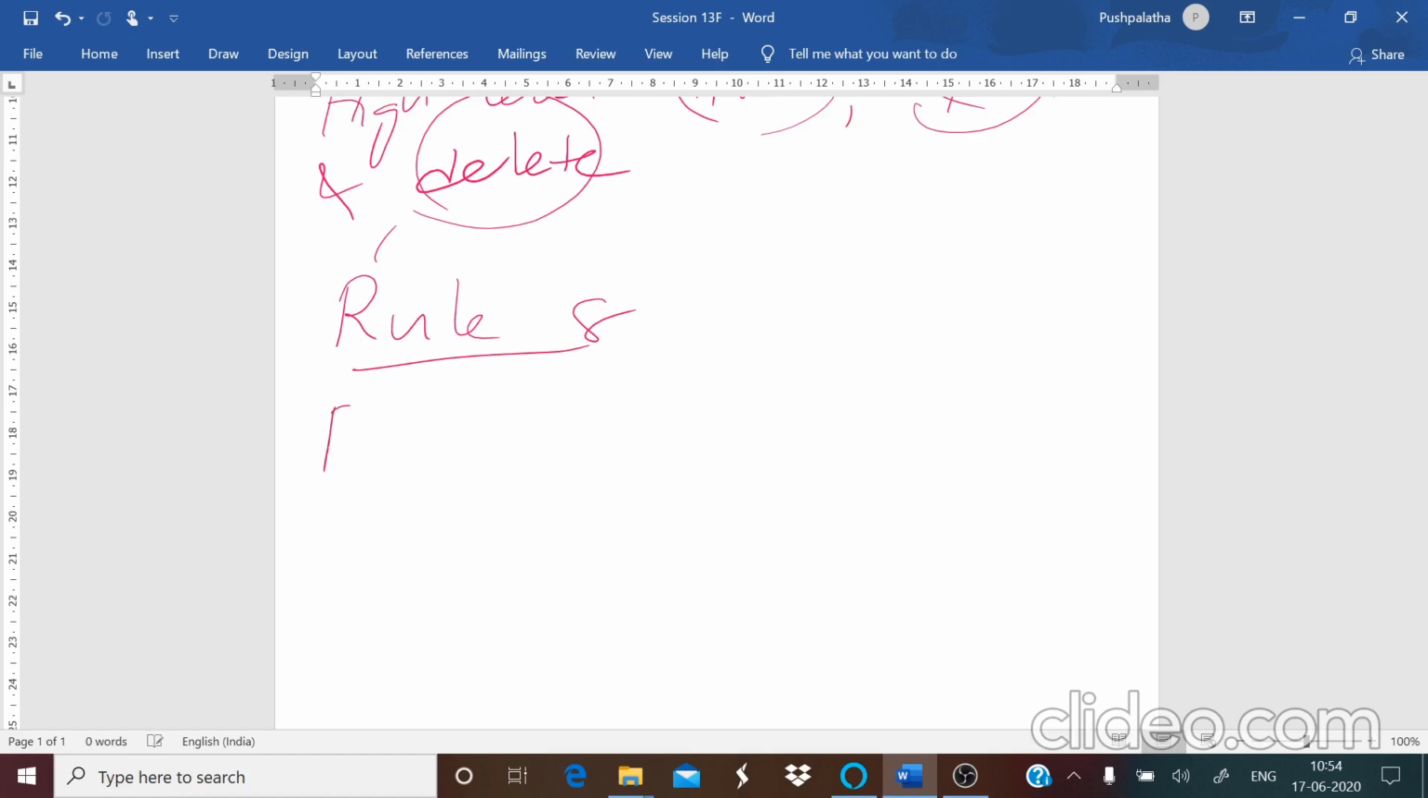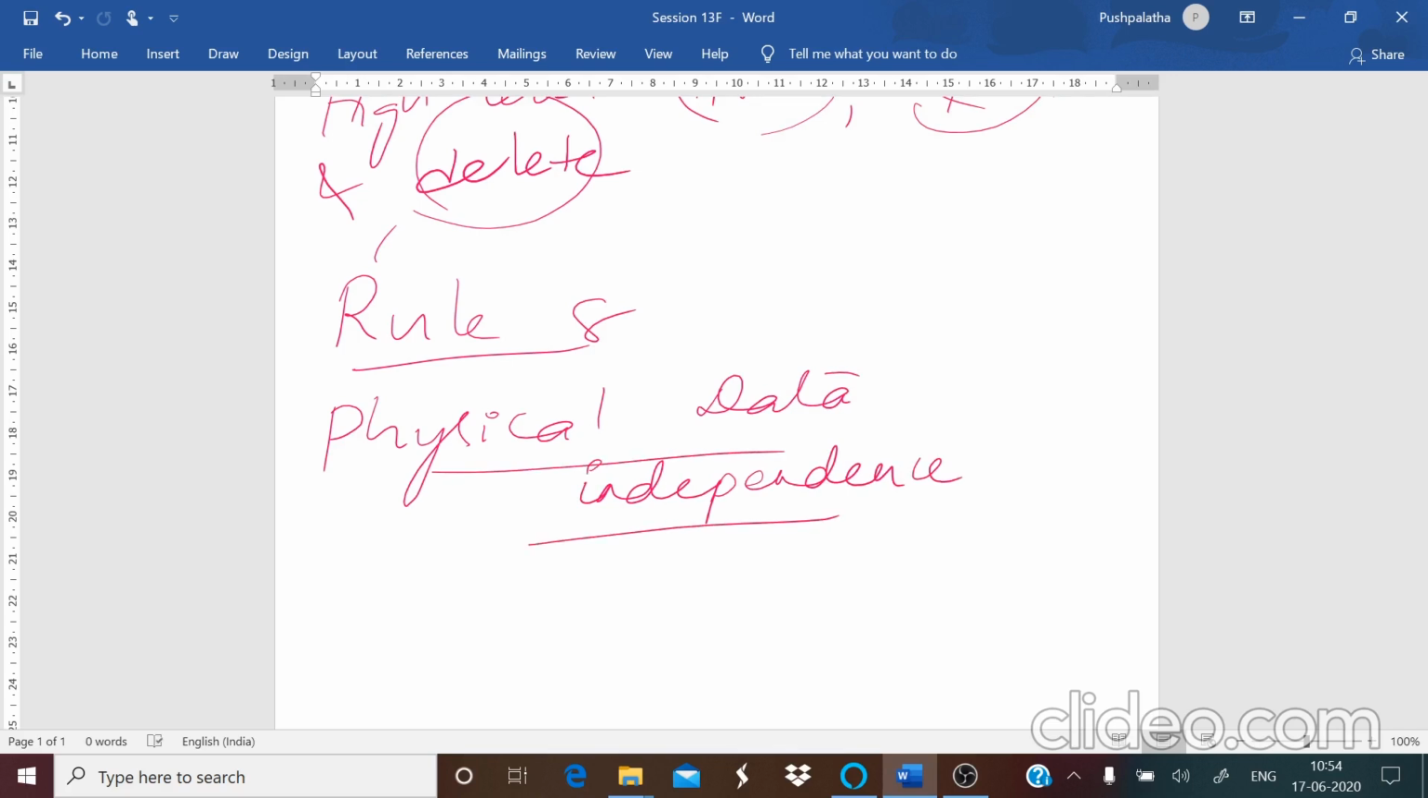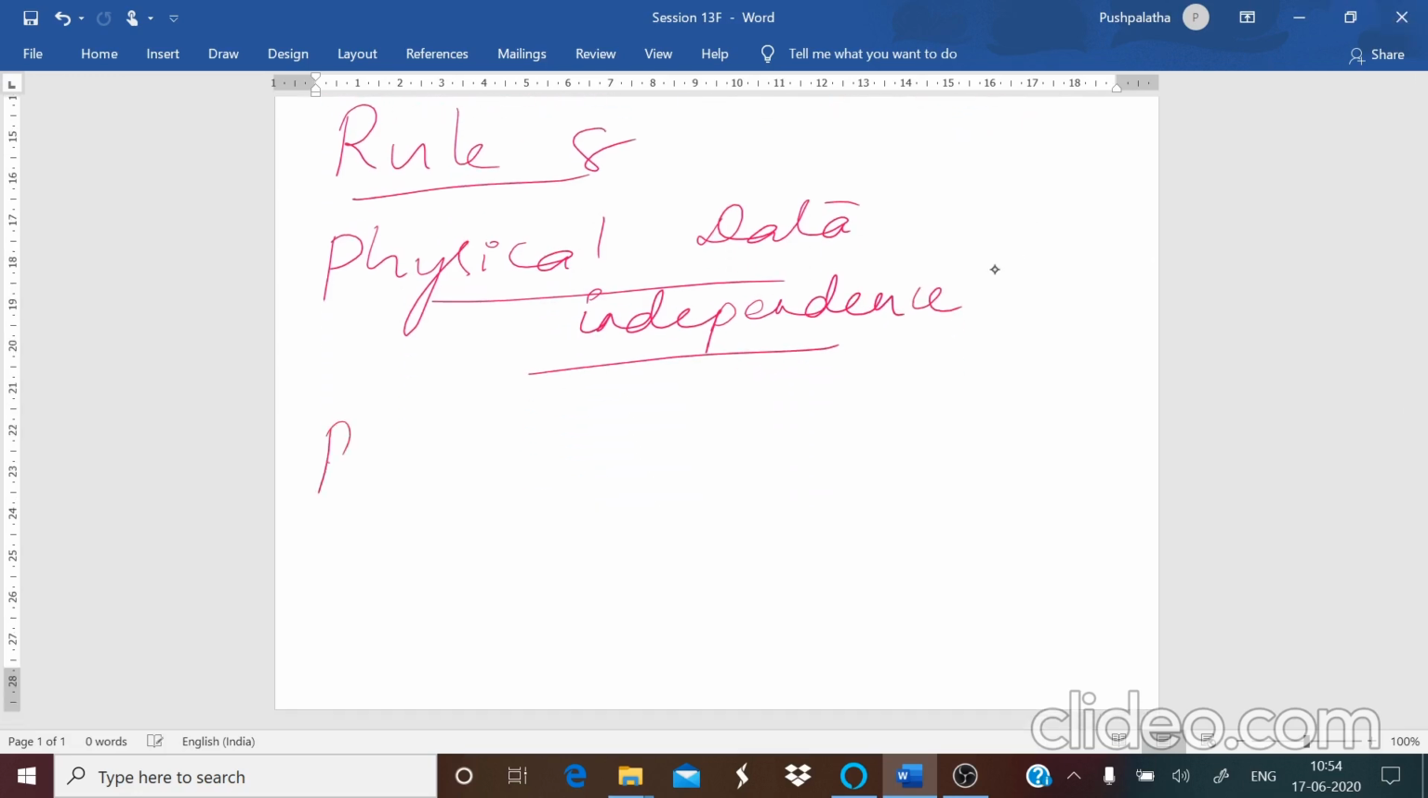Next, rule number 8, physical data independence. Now what do you mean by this physical data? We have already learned. So whatever the changes are there, the application should not concern itself about how the data is stored physically. Where you are going to store, how you are going to store, that should not make a difference. So any changes in the physical structure will not have an impact on the application, and whatever you do on the application should not impact the structure. That is what you mean by your physical data independence.